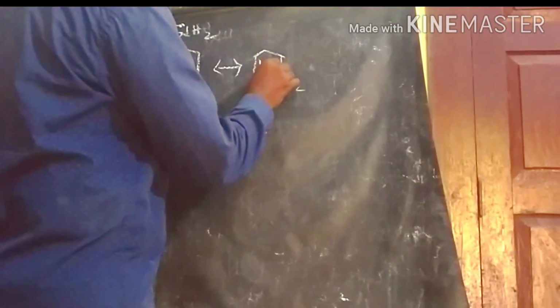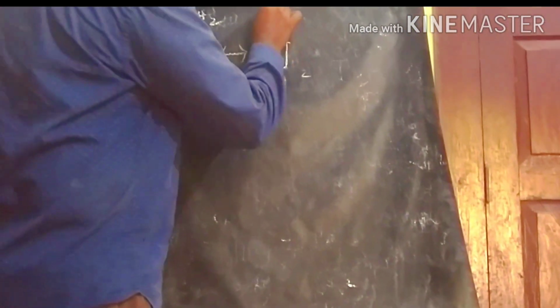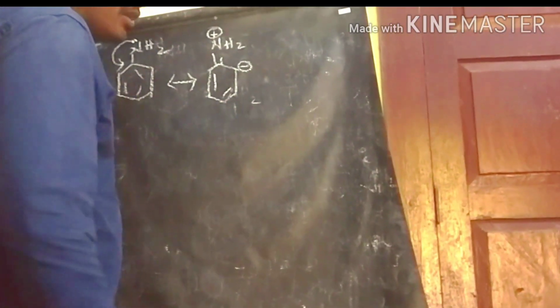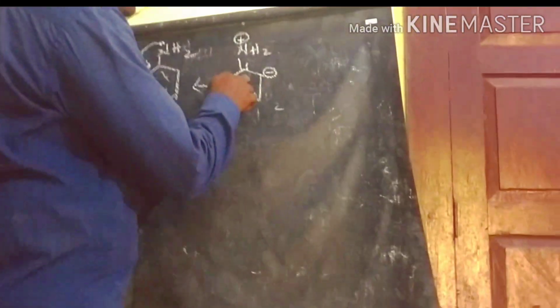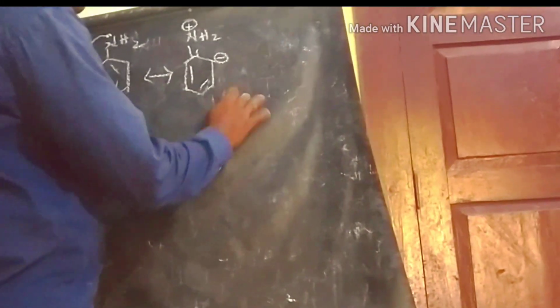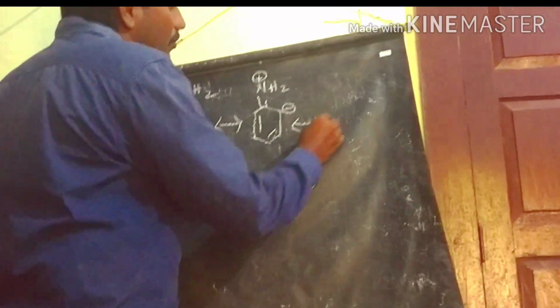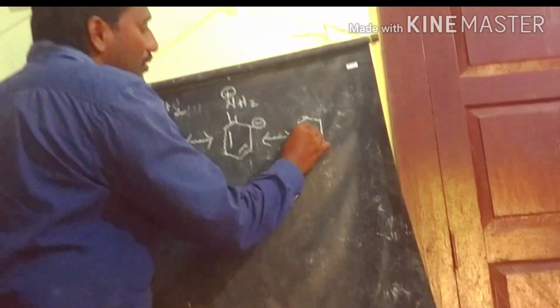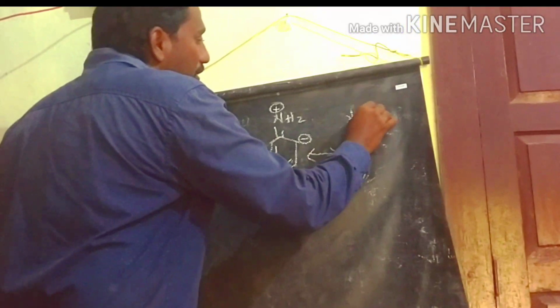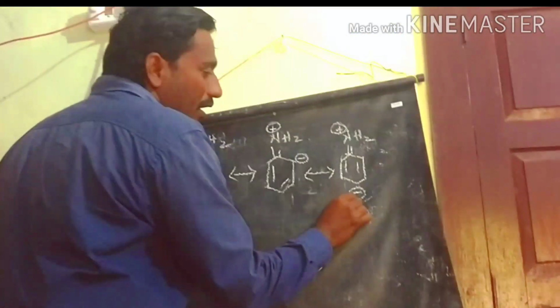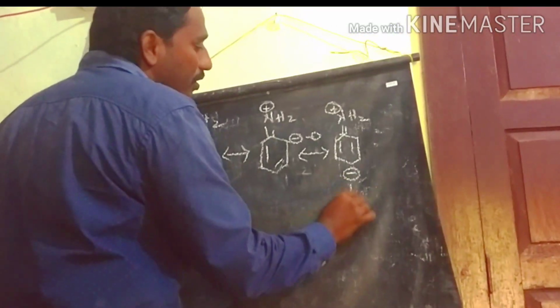At that time we have electron richness at the ortho position. This is the ortho position; the pair of electrons donating to the ring gives this resonance structure. After that, these resonance structures are involved in resonance, and the electron richness again enters the para position. This is the ortho position, and this one is the para position.